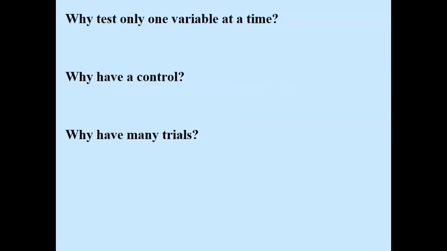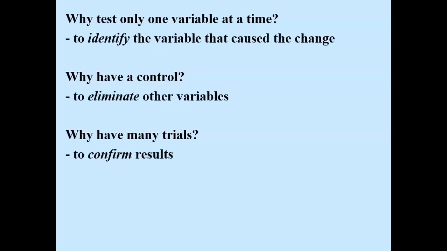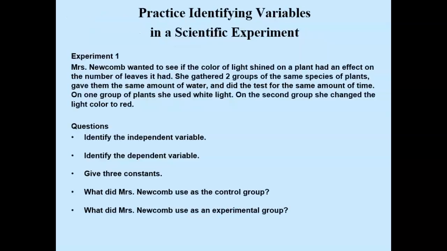Why do we test only one variable at a time? Why do we have a control? And why do we have many trials? We test one variable at a time to identify the variable that caused the change. We have a control because we want to eliminate the other variables. And why do we do many trials? To confirm the results. We're going to practice identifying the variables in a scientific experiment.